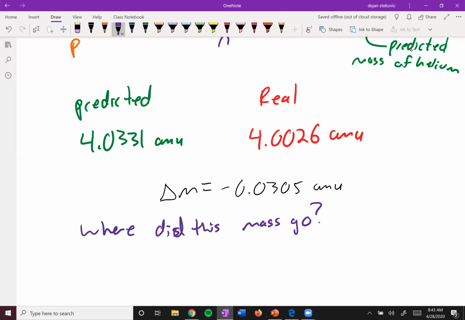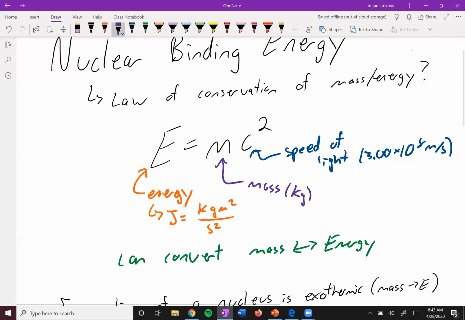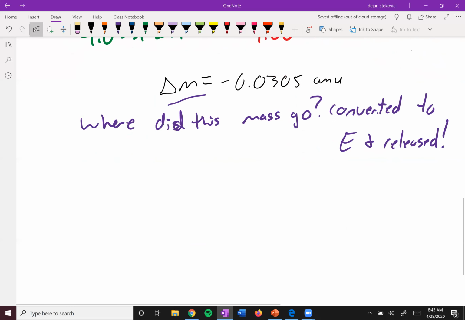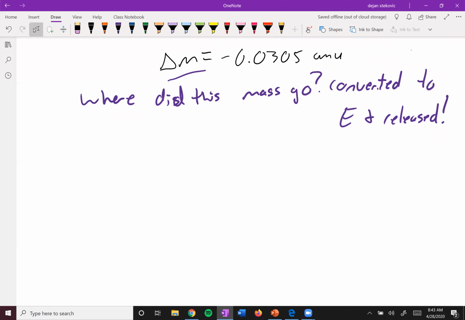And the answer is it's converted to energy and released. You can take this mass and plug it into your E equals mc squared and figure out how much energy is released when this reaction occurs.